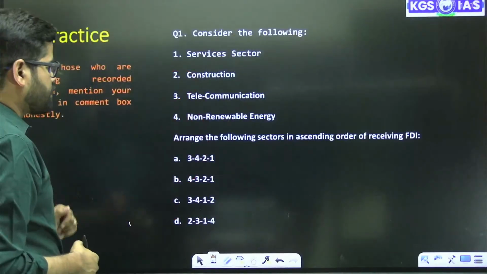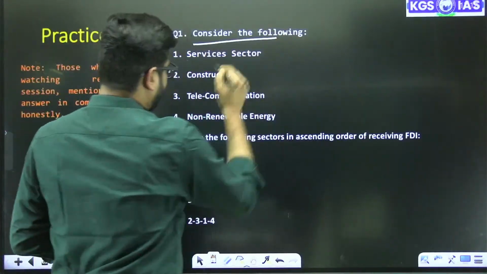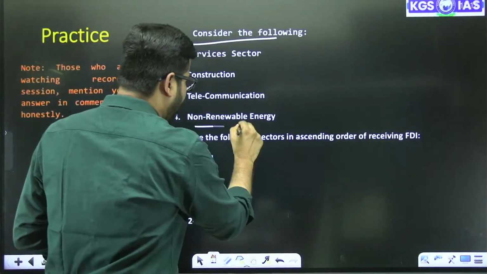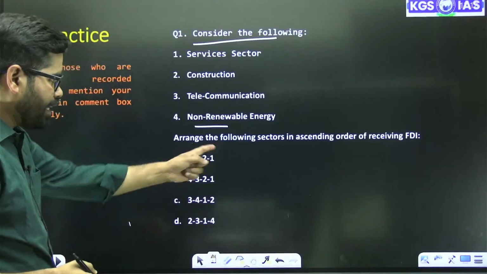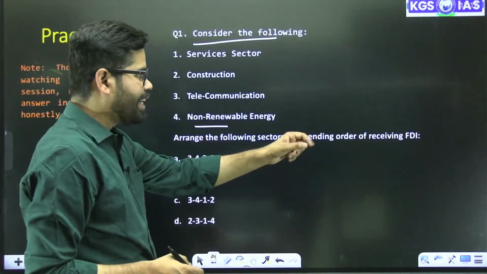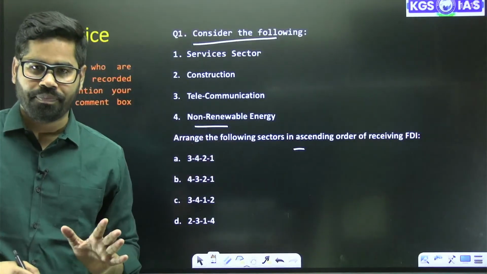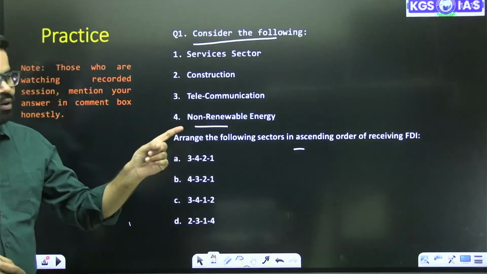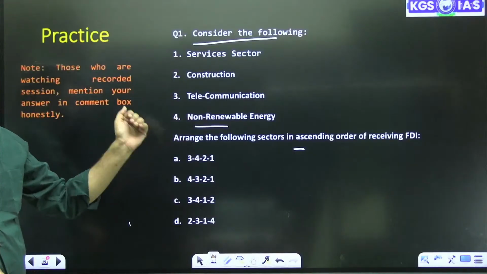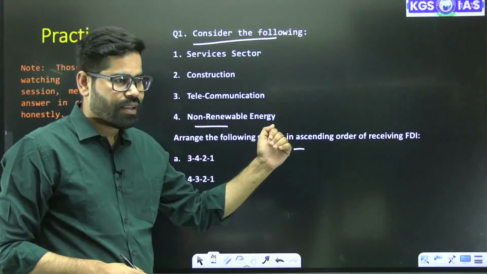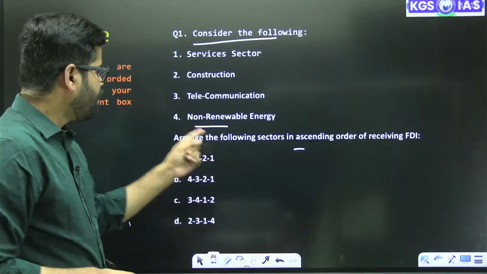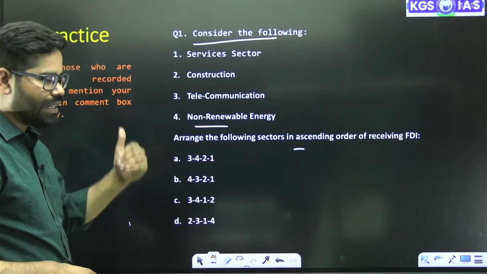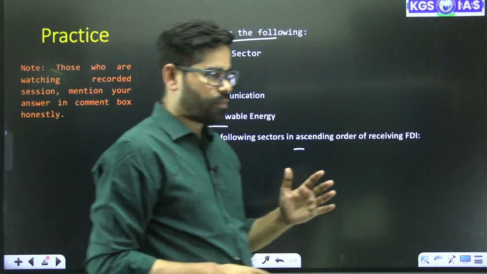First one is this. Consider the following: services sector, construction, telecommunication, and non-renewable energy. Arrange the following sectors in ascending order of receiving FDI. We have discussed this topic of FDI. Now here we have this question, in ascending order, which of them have got the least FDI to the most FDI.